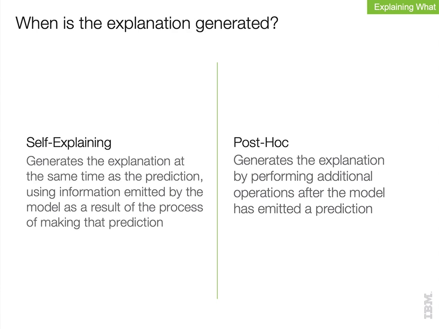The second half of the question, when is the explanation generated, distinguishes between producing the explanation from the information emitted by the model as part of the predictive process, or creating the explanation via a separate process of additional operations after the model has yielded a prediction. This is the self-explaining versus post hoc axis.